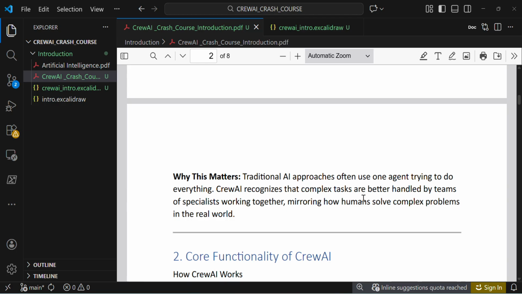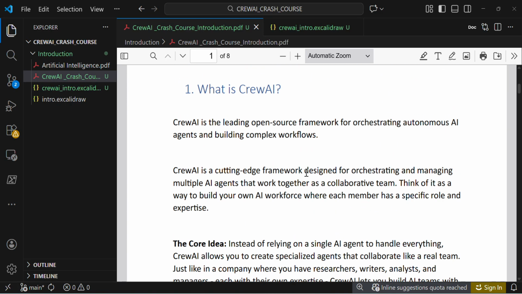Crewai recognizes that complex tasks are better handled by teams of specialized agents working together, mirroring how humans solve complex problems in the real world. Similarly, think about how we orchestrate in an office. The manager delegates tasks to the workers. One worker will handle the backend, one will work on the web server, and one will work on the front end. The manager delegates tasks to the workers. Similarly, this is how Crewai works, and this is why we are choosing Crewai.